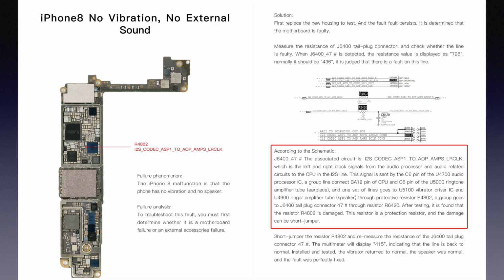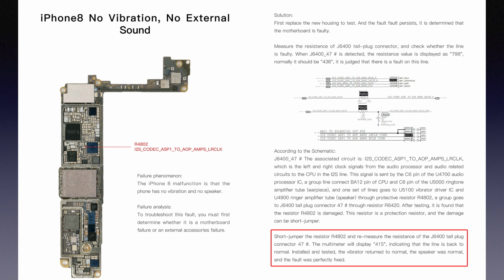After testing, it is found that the resistor R4802 is damaged. This resistor is a protection resistor, and the damage can be fixed with a short jumper. Short jumper the resistor R4802 and we measure the resistance of J6400 tail plug connector pin 47. The multimeter will display 415, indicating that the line is back to normal. Installed it and tested. The vibrator returned to normal. The speaker was normal, and the phone was perfectly fixed.